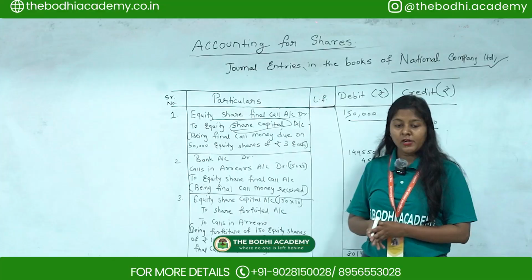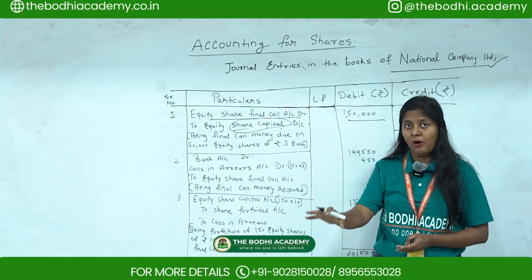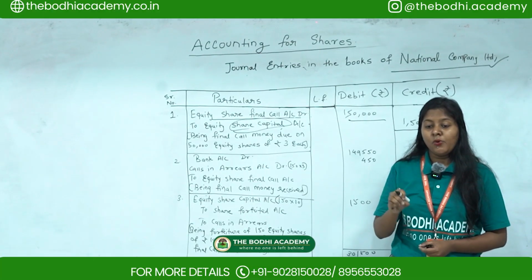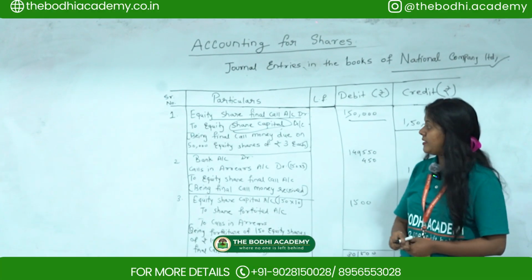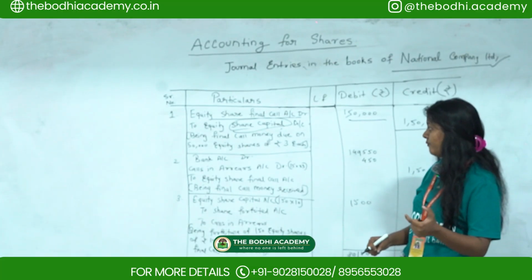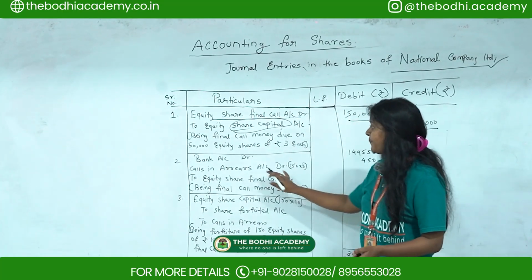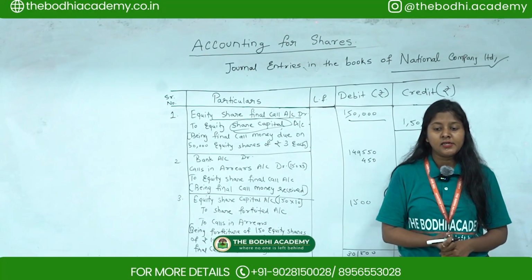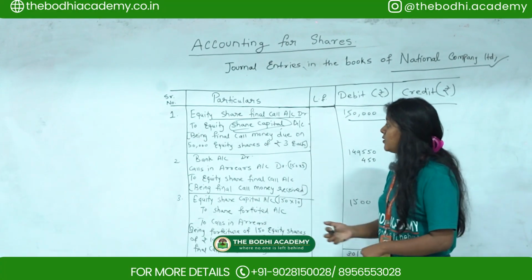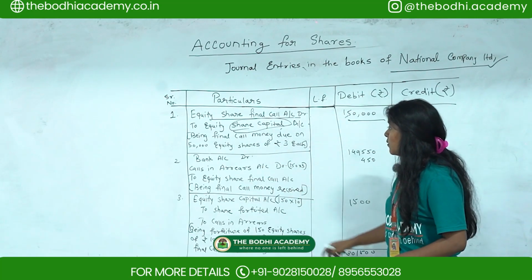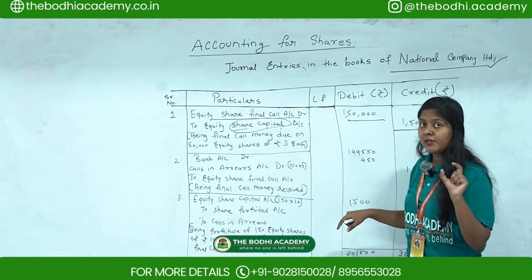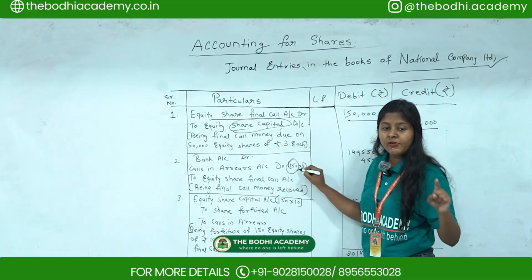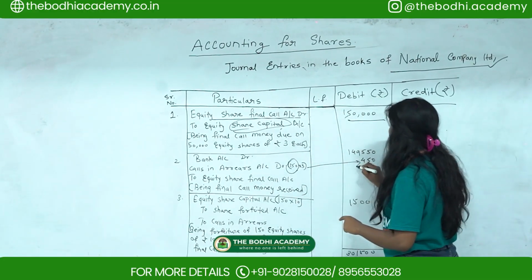Second entry, what they have given is, the entire amount was received by the company except Mr. Vijay holding 150 equity shares of rupees 10 each. Now Mr. Vijay was holding 150 equity shares, so what you are going to do? Now here calls in arrears came because he didn't pay that amount. So bank account debit, calls in arrears account debit. We know that in calls in arrears it is 150 shares for which he has not paid, so 150 multiplied by 3, you will get 450.